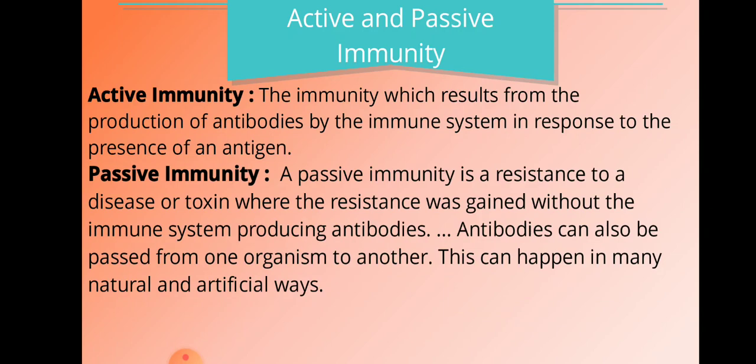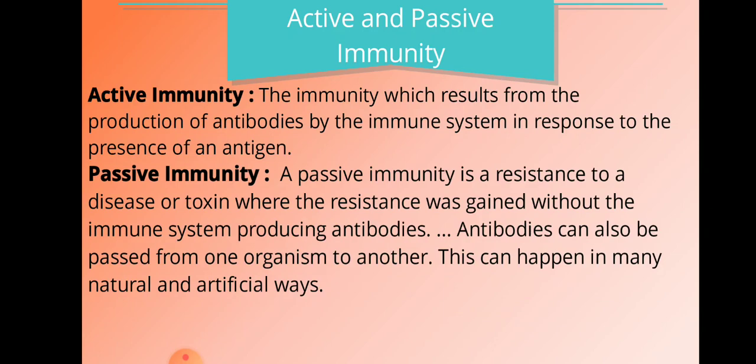That means once the pathogen enters into the body, the body cells are not preparing the antibodies. Here we give the antibodies from outside to the patient infected with such pathogens. So injecting antibodies from the outside into the human body falls under passive immunity.